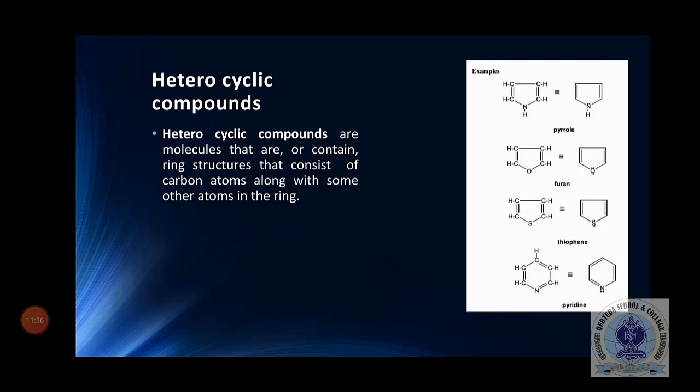In case of furan, we have oxygen, while in case of thiophene we have sulfur, while in case of pyridine we have nitrogen. So those organic compounds which have a different atom in their ring are called heterocyclic organic compounds.